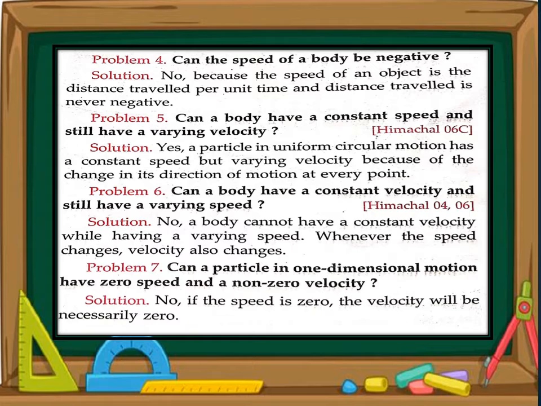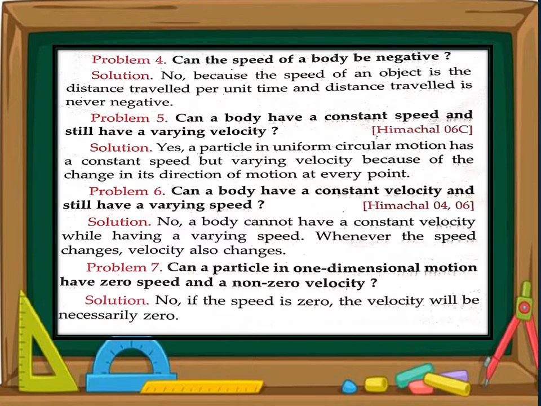But at every point of the circle, the direction is changing, and velocity is speed plus direction. So this is the case when the speed is constant and velocity is variable. You can write it as the case of uniform circular motion.